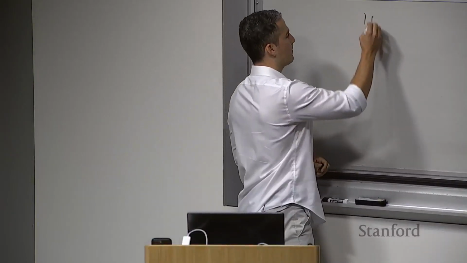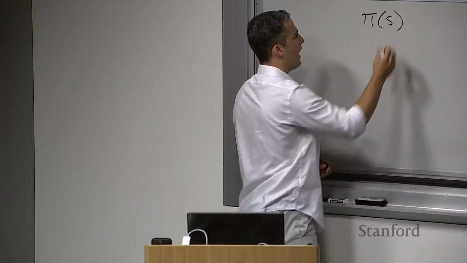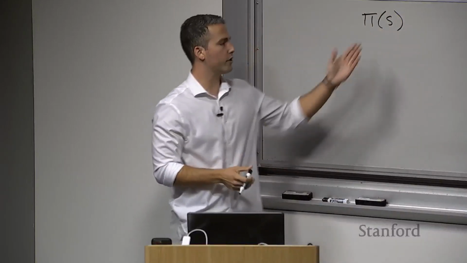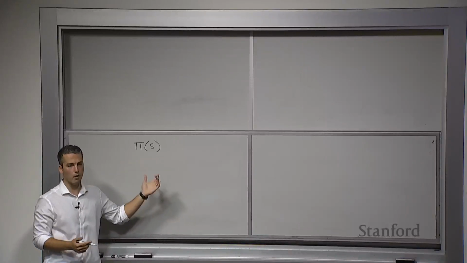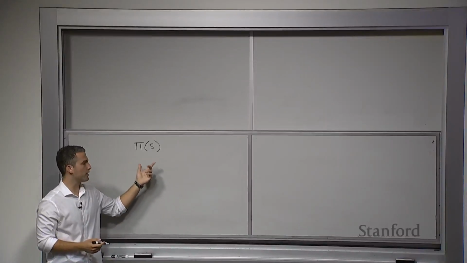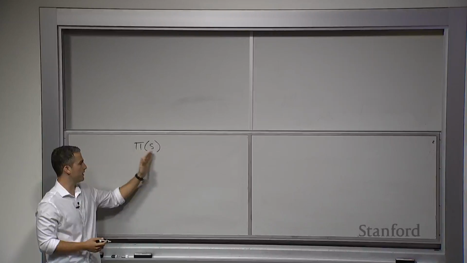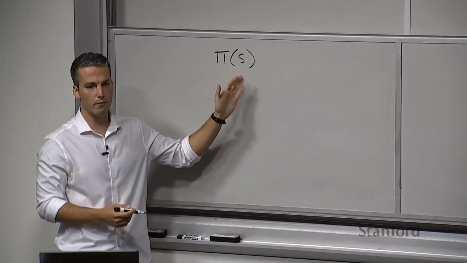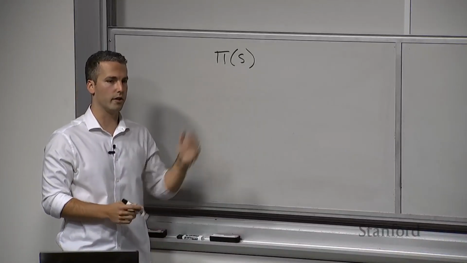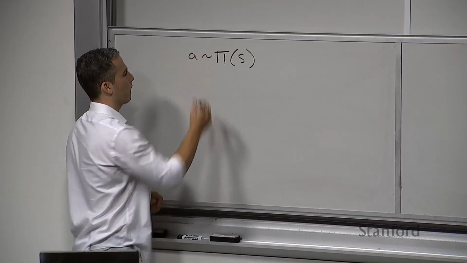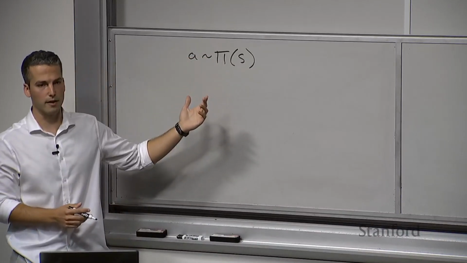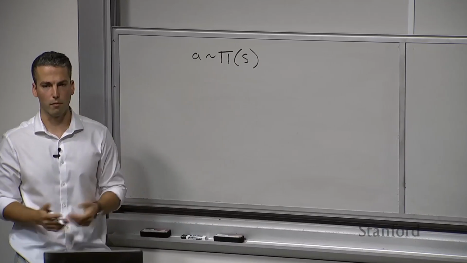Okay, so recall that we have this policy, pi of s, and this is prescribing an action for us to take in some state s. Okay, and so for our rollout policies, typically they are going to be stochastic, meaning that this is a distribution. So given some state, we have a distribution over actions that we will take. Okay, so we can sample an action from this stochastic rollout policy. So that's the first thing that we need to perform a rollout.